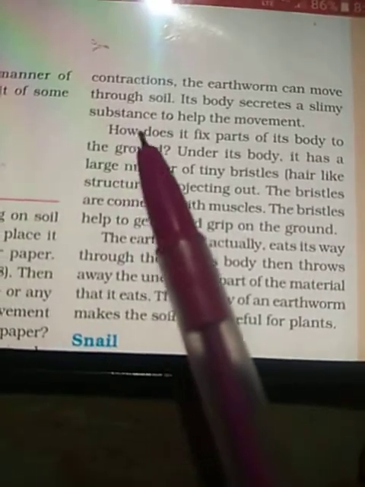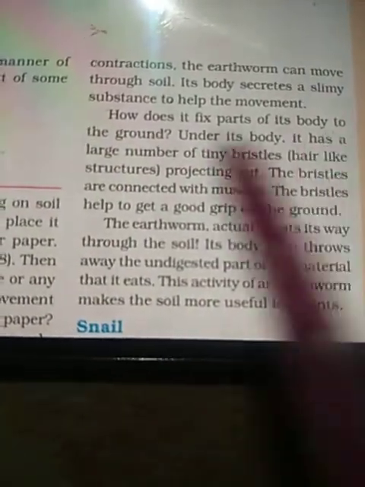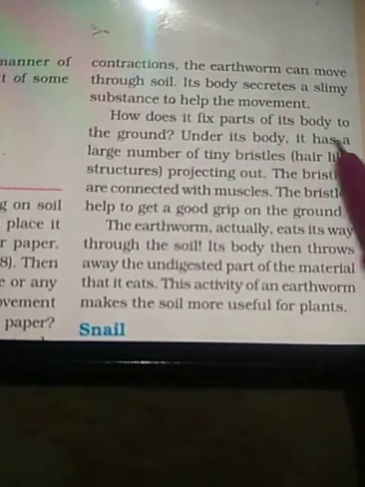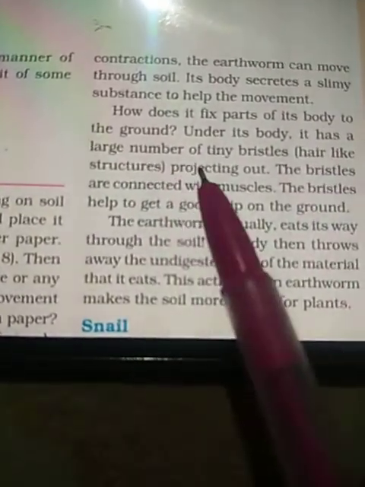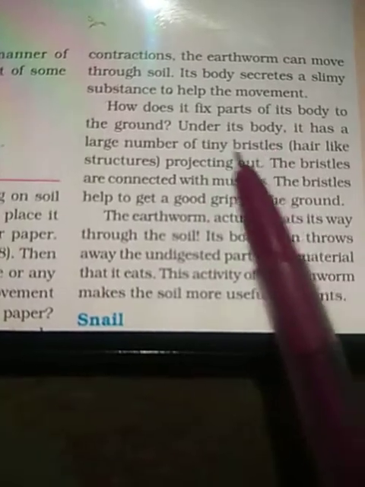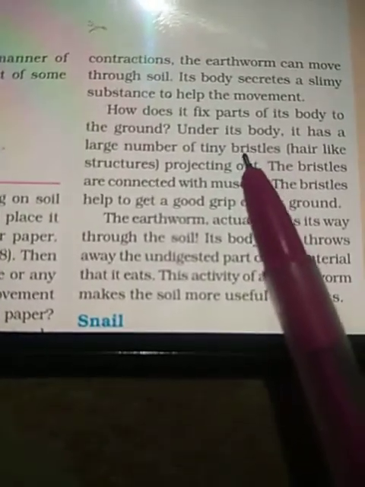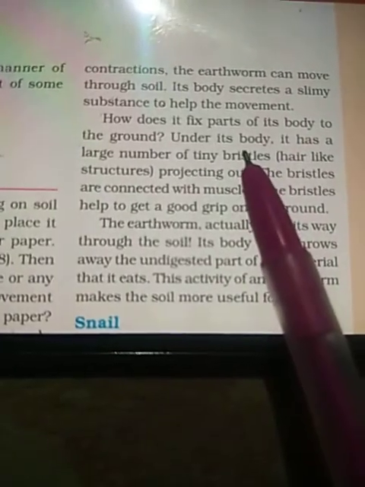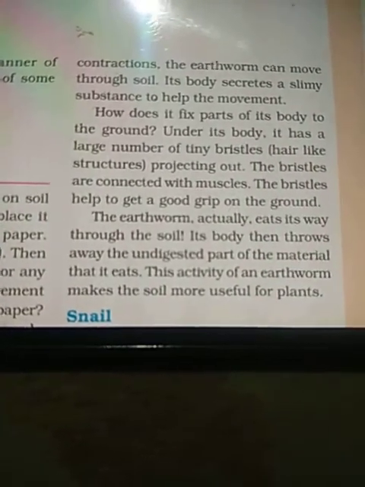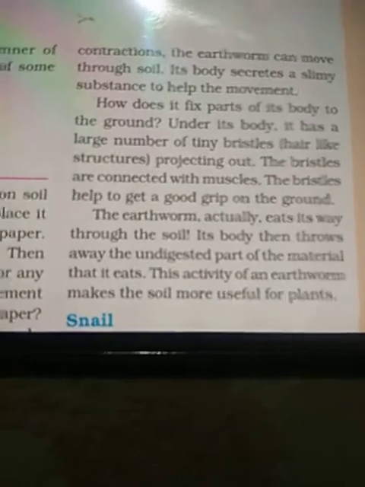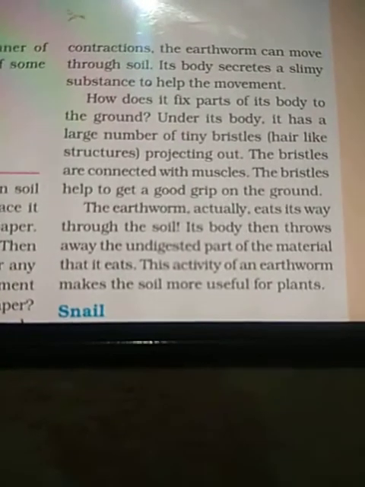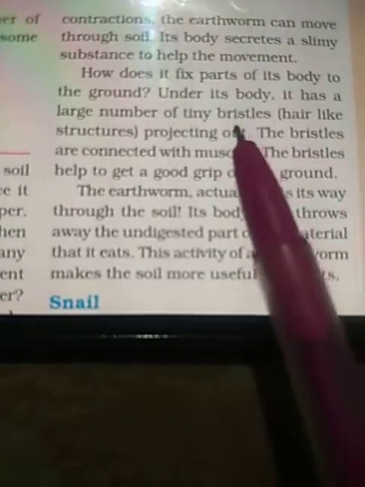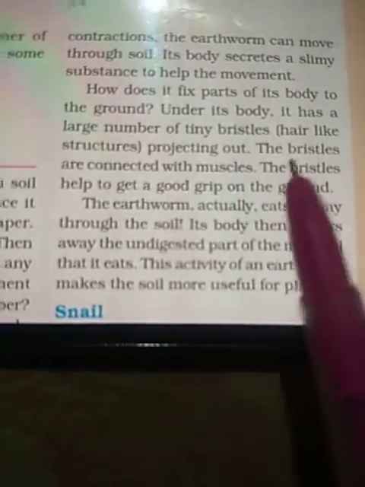Here is a question. How does it fix parts of its body to the ground? Under its body, there are a large number of tiny hair-like structures. These tiny hair-like structures are known as bristles. You can see bristles in your toothbrush. The bristles of the toothbrush are not so tiny, but the body surface of the earthworm has very tiny hair-like structures. These structures are known as bristles.